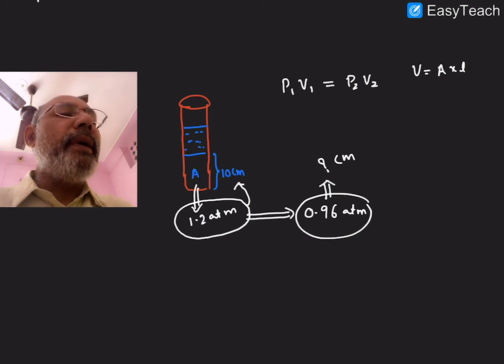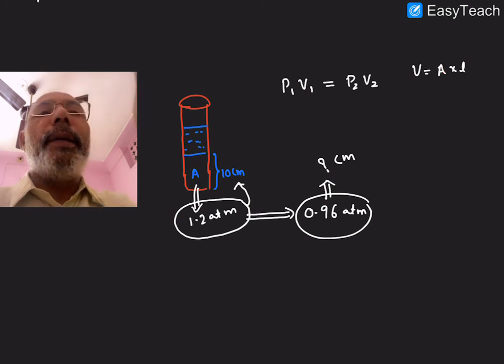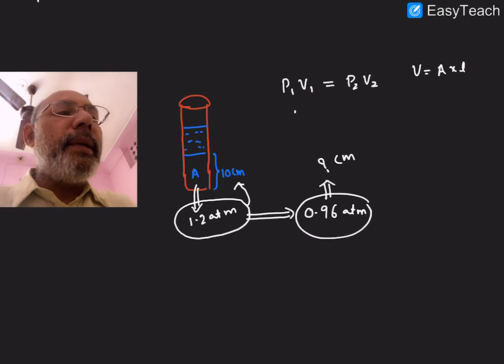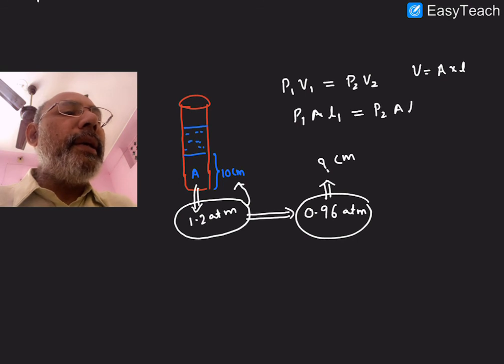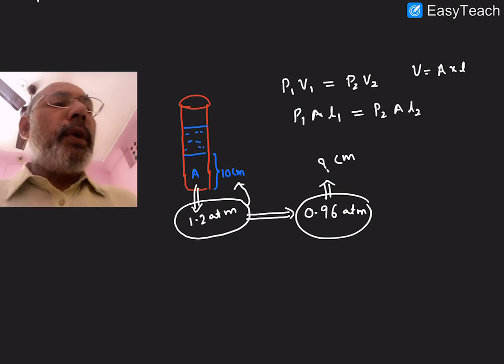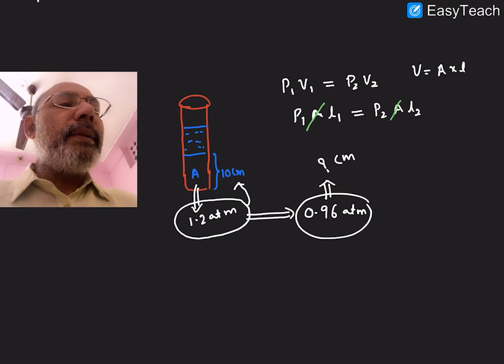Length you have to identify. Area is same in both cases. Don't confuse this A, which is area, with gas A. Now I am writing: P1 area into length 1 equals P2 area into length 2. So I can cancel area on this side and this side.